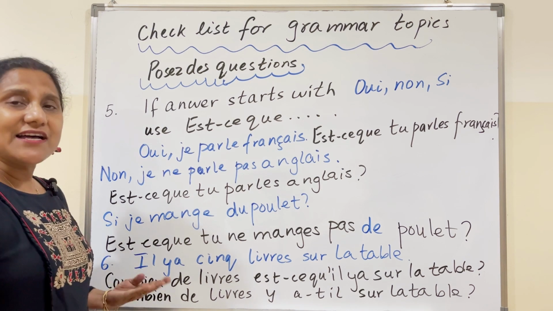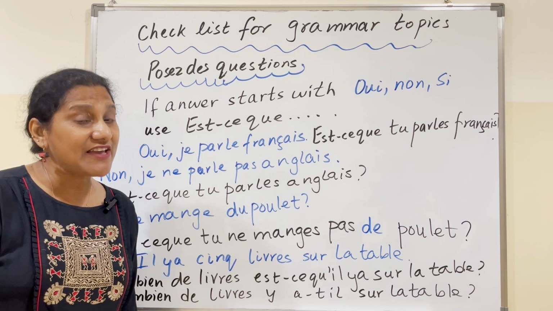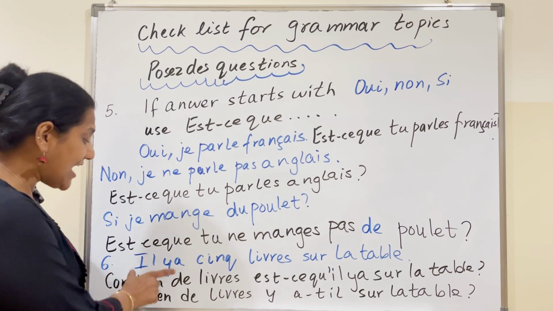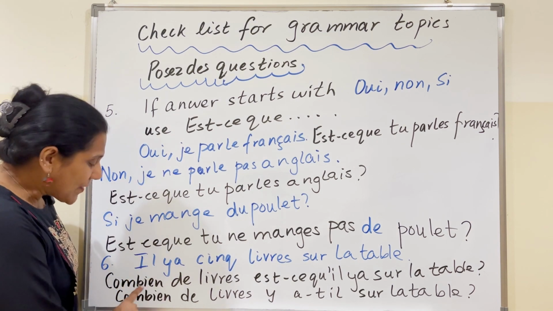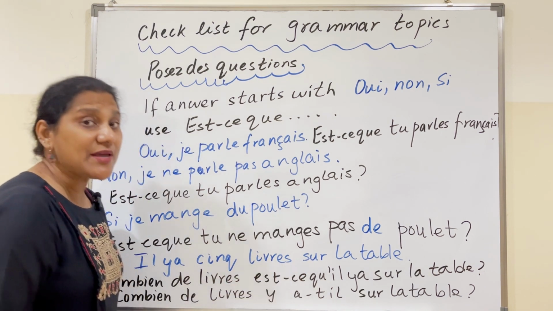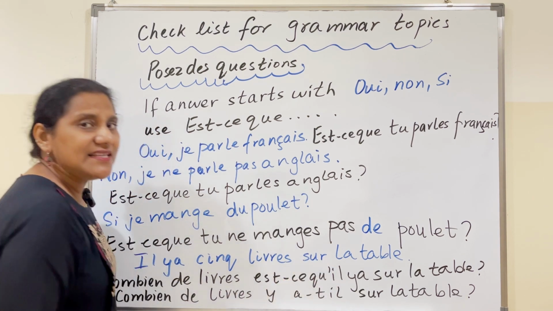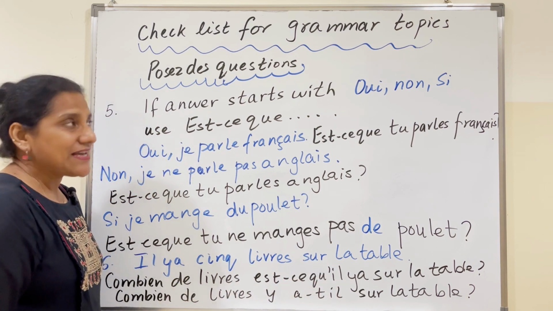If we have an answer or a statement with il y a 5 livres sur la table, there are 5 books on the table. Il y a, that is there is, there are. Question will be combien de livres est-ce qu'il y a sur la table? How many books are there on the table? Combien de livres y a-t-il sur la table?